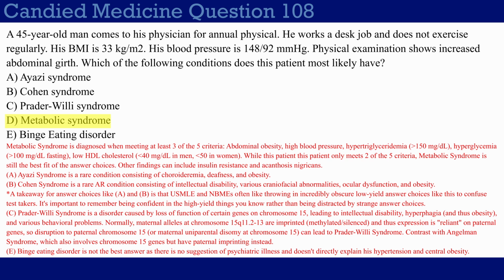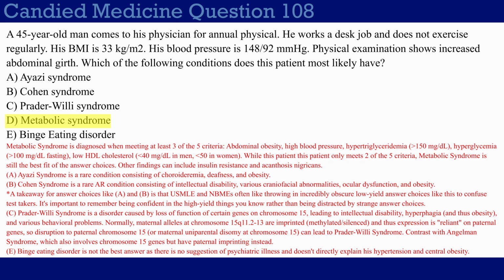So looking at some of these other answer choices here, you have choices A and B, Ayazi syndrome and Cohen syndrome. These two are rare, incredibly obscure conditions that some of you might have never even heard of. Both of these are conditions associated with obesity in some way, but the real takeaway I want you to have from these two answer choices is that USMLE really likes giving you obscure answer choices sometimes, basically just to confuse you. So, no, I don't think it's important that you know Ayazi syndrome or Cohen syndrome.